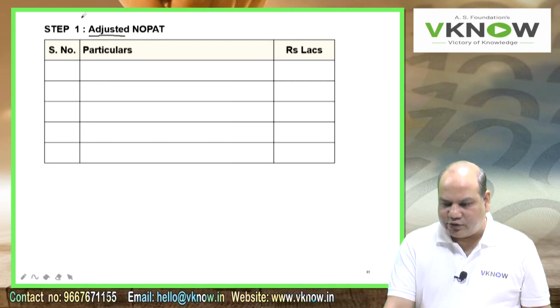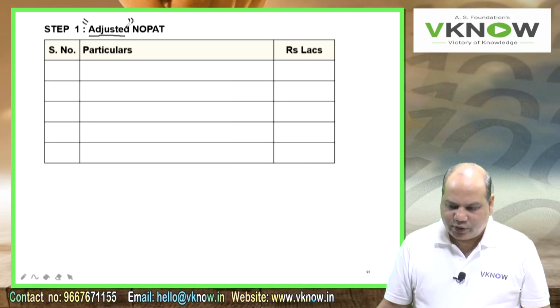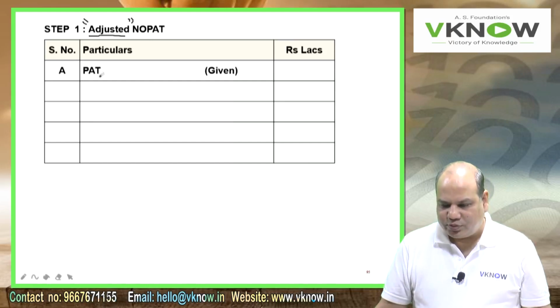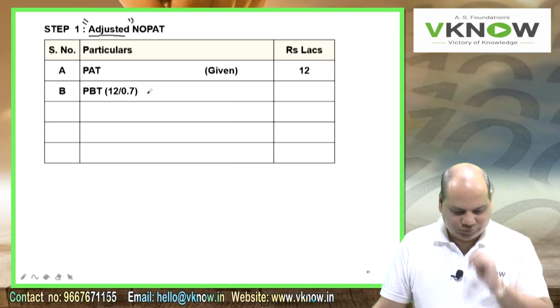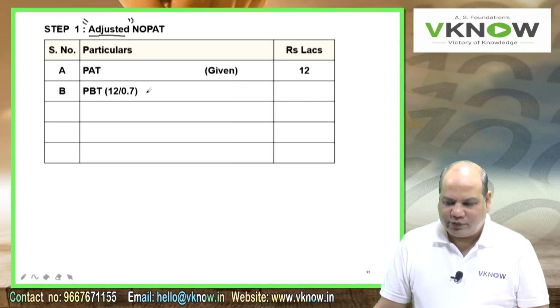This is called adjusted NOPAT because we are adjusting the profit figure. First point A, PAT given 12 lakh. Point B, PBT: 12 divided by 70% is 17.14 lakh.